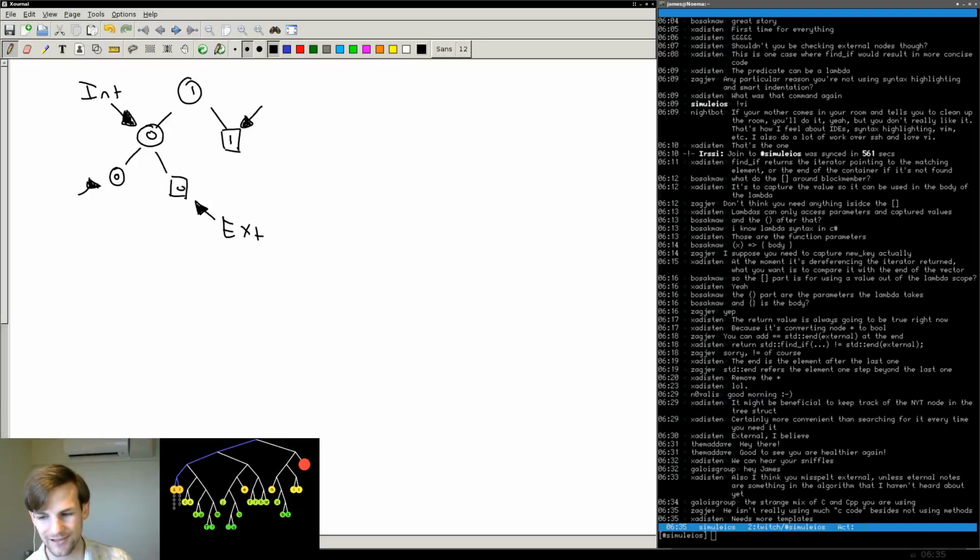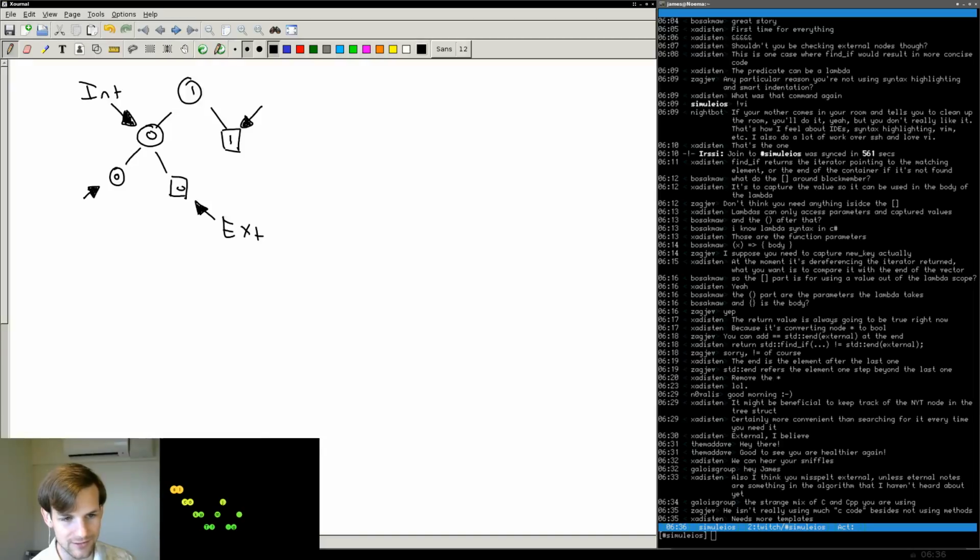I'm really bad with templates. I gotta be honest, I'm really bad with templates. I'm just now getting comfortable with overloading functions. So don't give me templates.